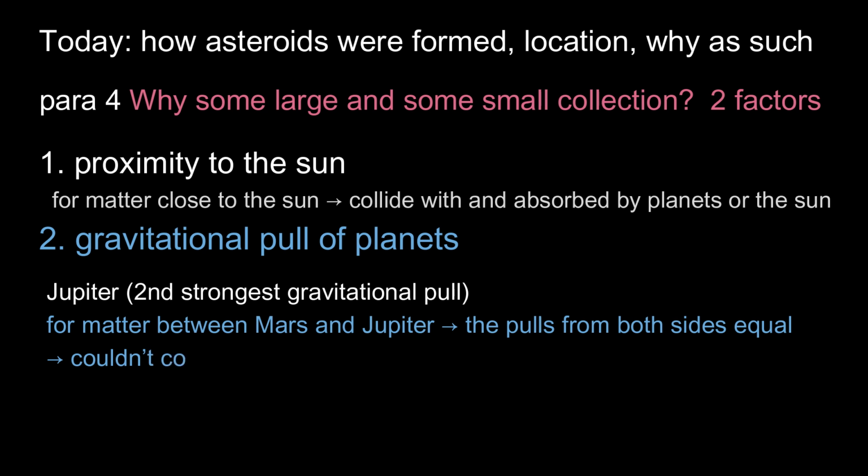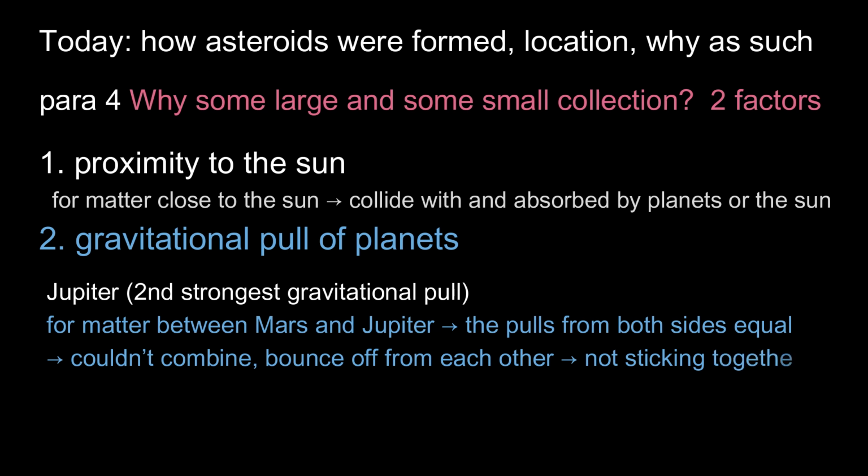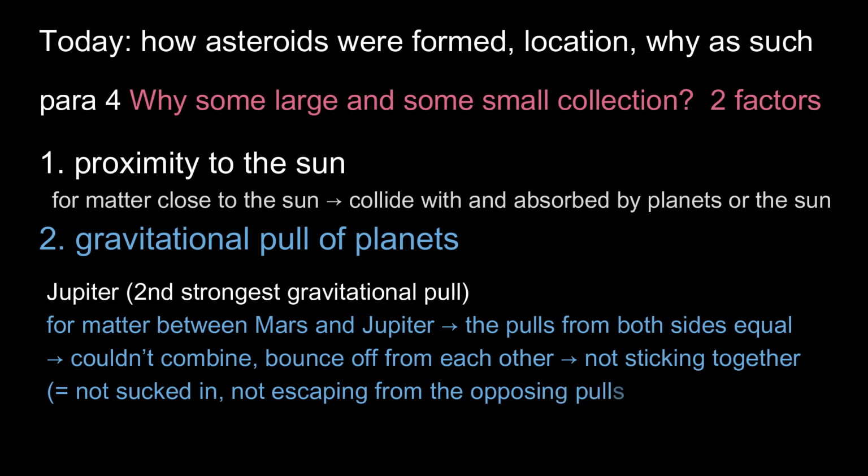The pull from Jupiter is so strong, in fact, that it makes it really hard for these smaller collections of material to combine with one another. They're just traveling too fast. So they collide and bounce off of one another, rather than sticking to one another. Also, many of these objects have been pulled into Jupiter and become part of that planet. What remains is a bunch of objects that can't combine with one another, haven't yet been sucked into another planet or the sun, and haven't escaped the opposing gravitational forces of Jupiter, the sun, and the inner planets. Hence, the main asteroid belt.